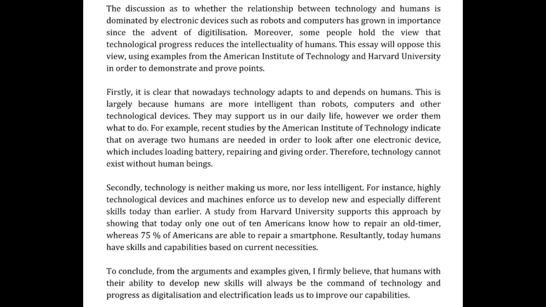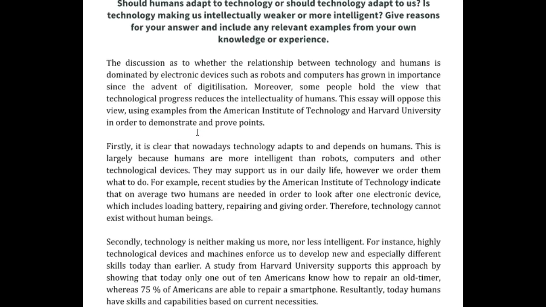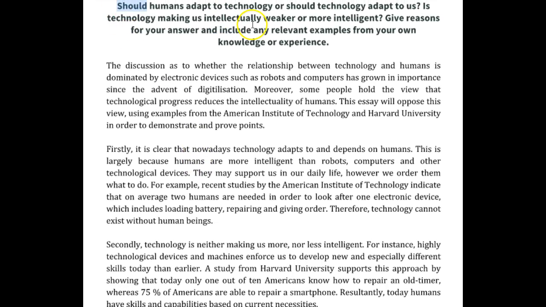So, for this task 2, what we've been asked is, should humans adapt to technology? That is, should we change our behaviour to meet the needs of advancements to technology? Or should technology adapt to us? That is, should we design the technology to meet our needs specifically? So, should we just advance technology as best we can and then change ourselves? Or should we insist that technology is only built to meet our needs?